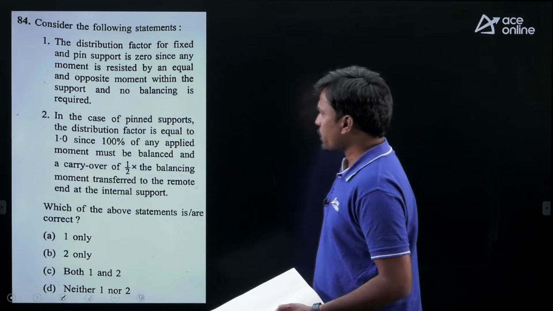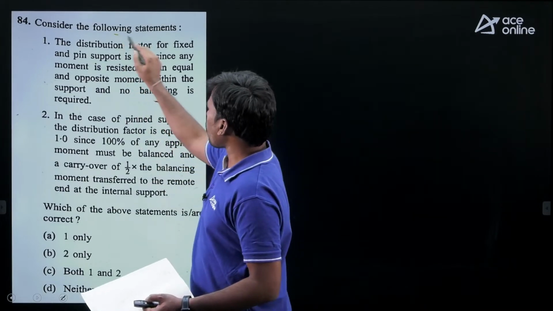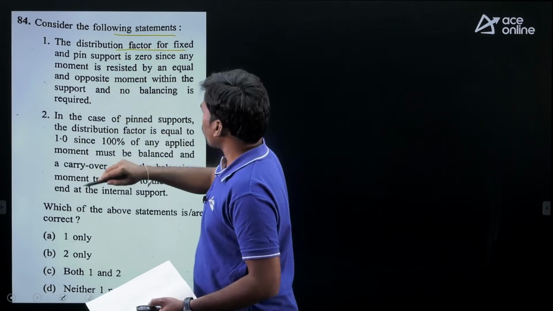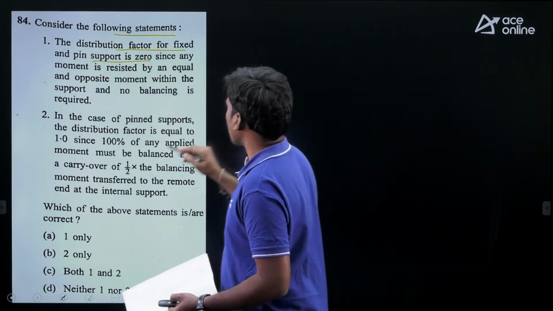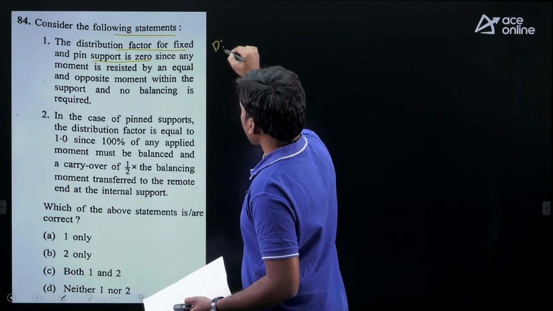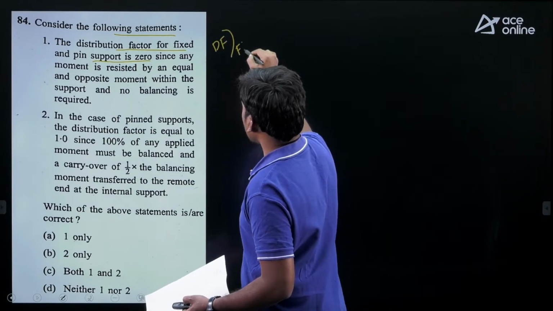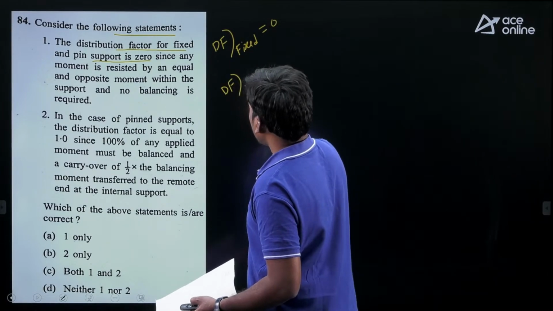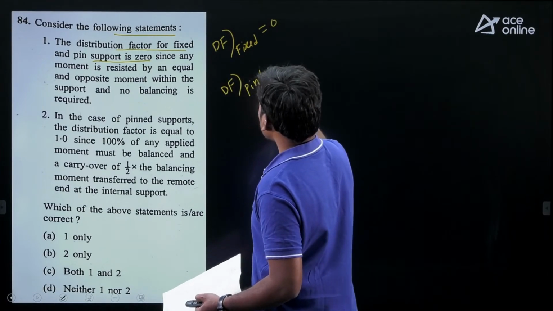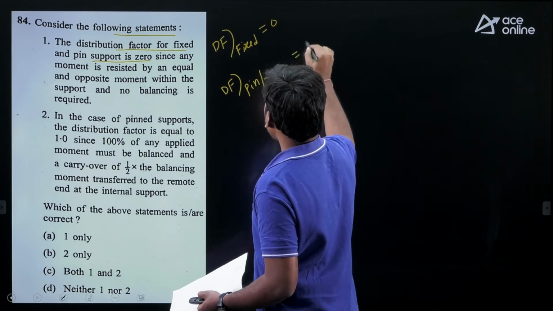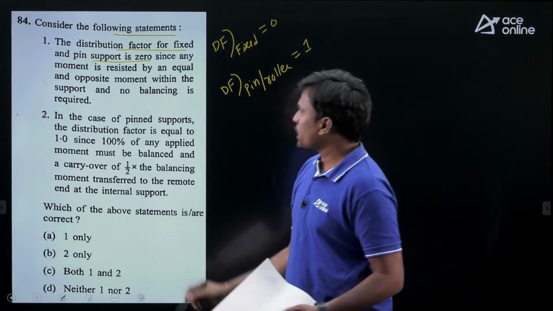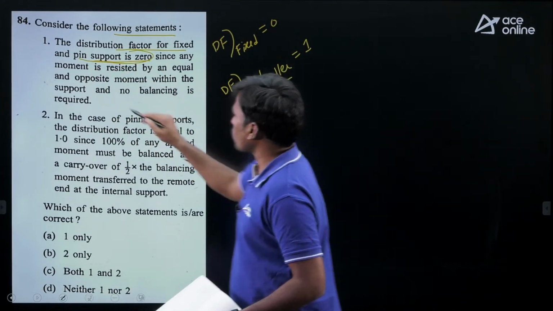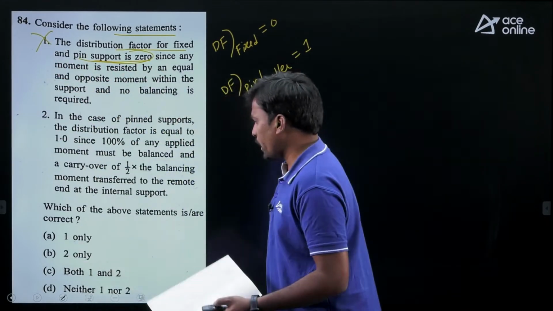The next question: consider the following statements. The distribution factor for fixed and pin support is 0. Students, distribution factor for fixed support is 0, yes, correct. But the distribution factor for pin or roller support is 1. Given pin support, is the distribution factor 0? No, it is not 0. Then statement 1 is wrong.